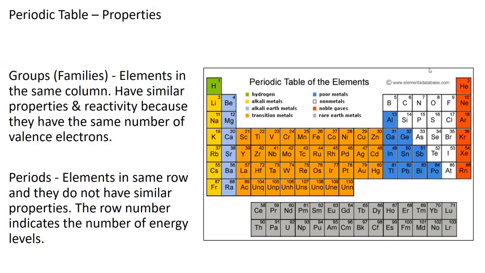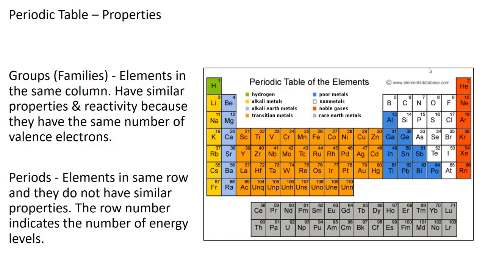Pupils, I'd like you to grab your periodic table that was provided to you by your teacher, and it might be a good idea to color it in and make a key so that you know when we're talking in class, having discussions, if we talk about the alkali earth metals, you should know where they are. The groups are up and down on the periodic table, and they are numbered 1 through 18.